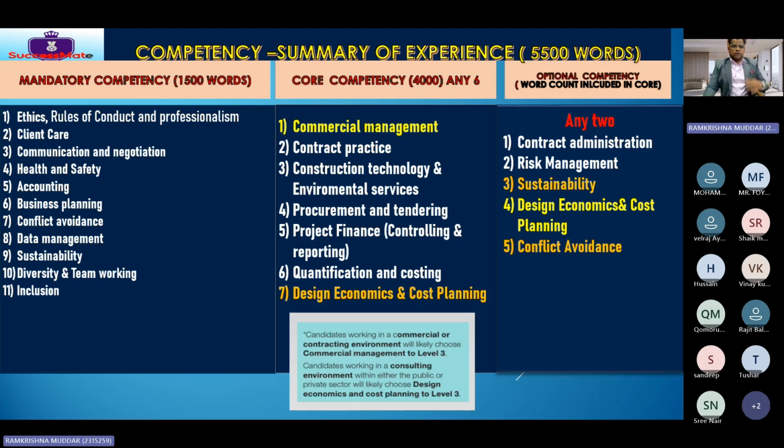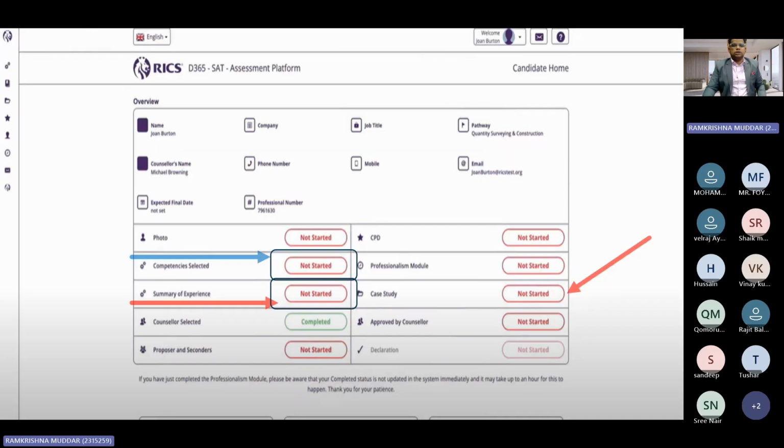Okay. Let's understand what the competencies are. If you are selecting the quantity surveying pathway, then you will have 19 competencies. What is the RICS requirement? If you go back here, this is the summary of experience, which is what we need to write.